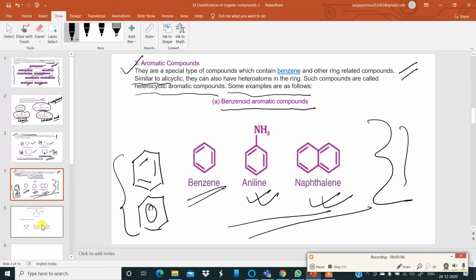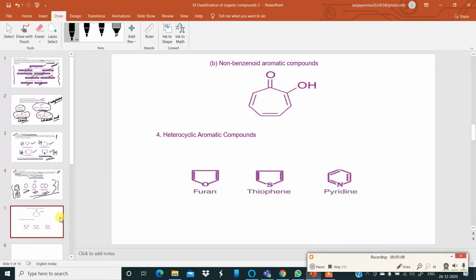Moving on to the next slide, we have non-benzenoid aromatic compounds. These are still aromatic, but non-benzenoid, we can say, containing 6, 7 or maybe 8 member rings. Here is one example of non-benzenoid aromatic compounds.